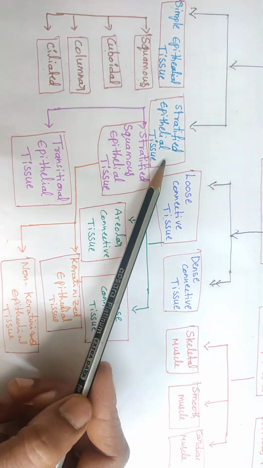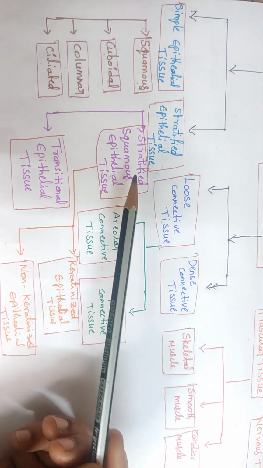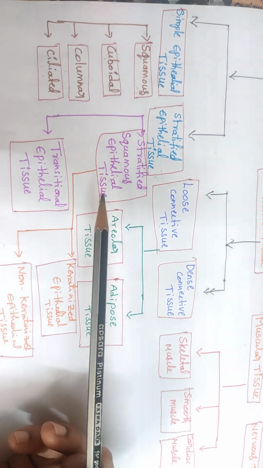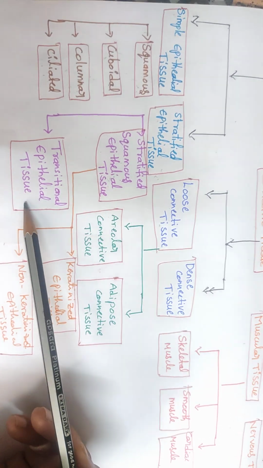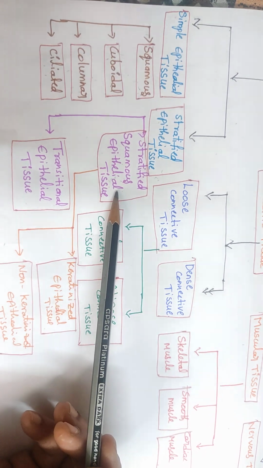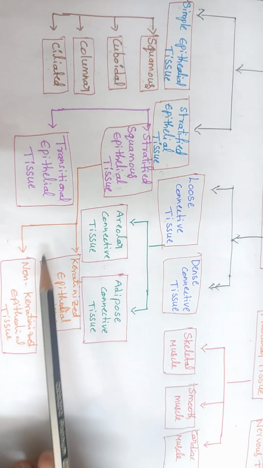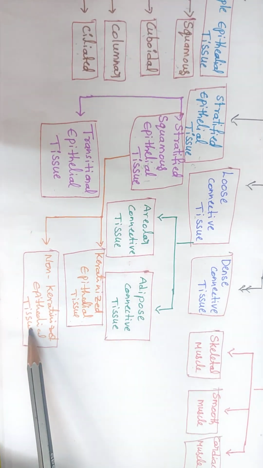Coming to the stratified epithelial tissue, it is also divided into two main types: stratified squamous epithelial tissue and transitional epithelial tissue. And stratified squamous epithelial tissue has two main types: keratinized epithelial tissue and non-keratinized epithelial tissue.